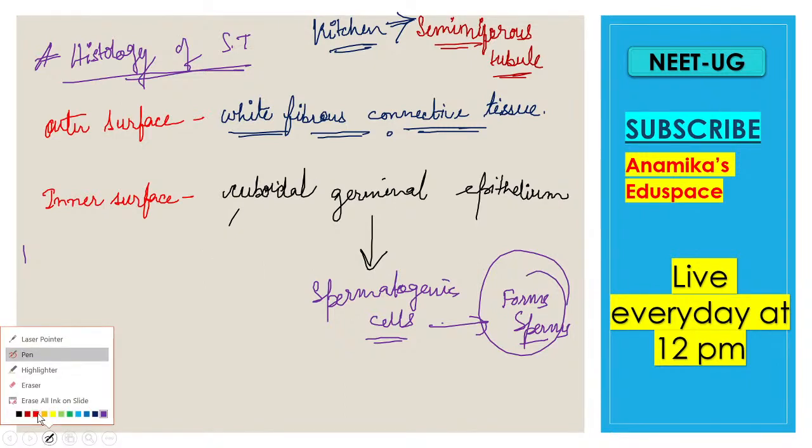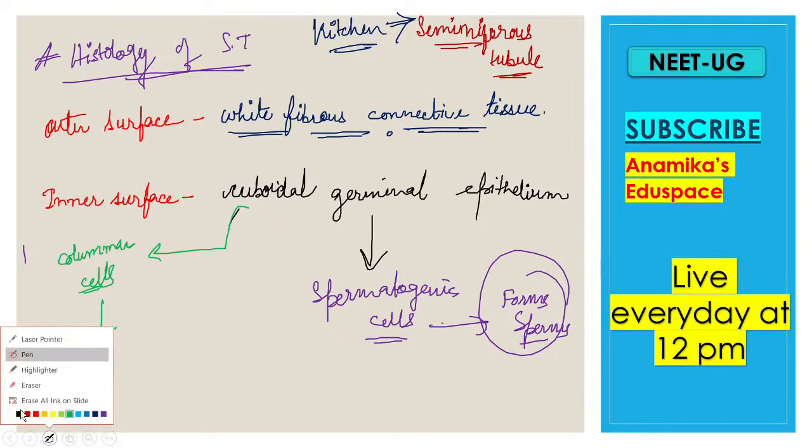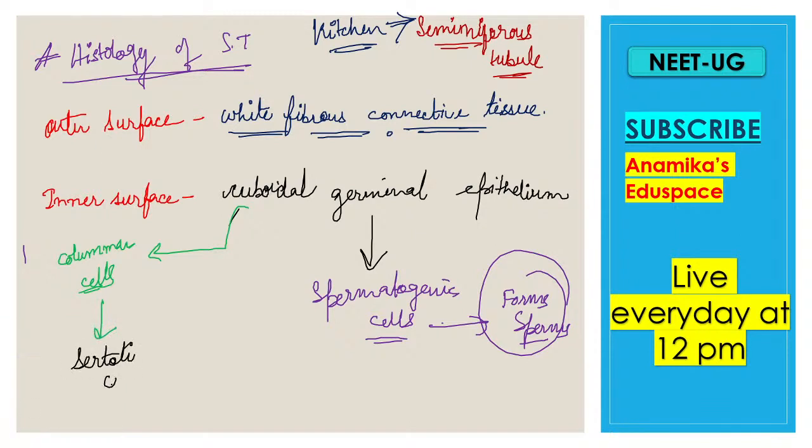Okay, in some cases we can also find, along with the cuboidal epithelium, some columnar cells also. We can also find the columnar cells in this epithelium, right? And what is this called? This is called the Sertoli cells.